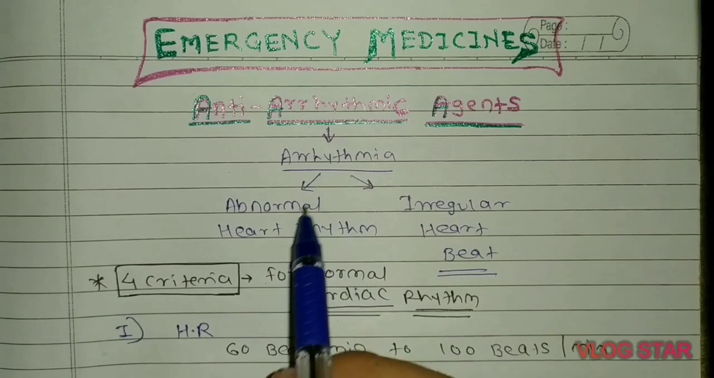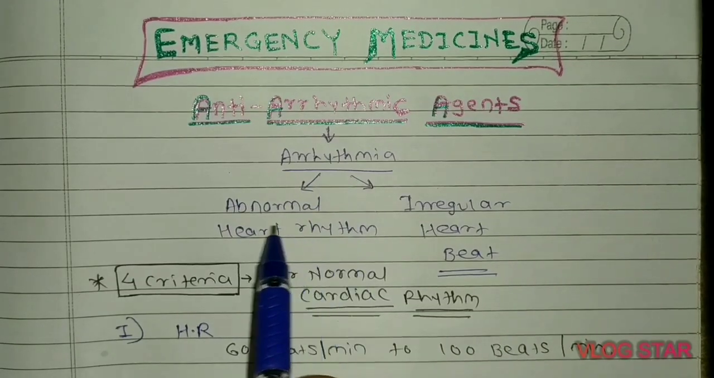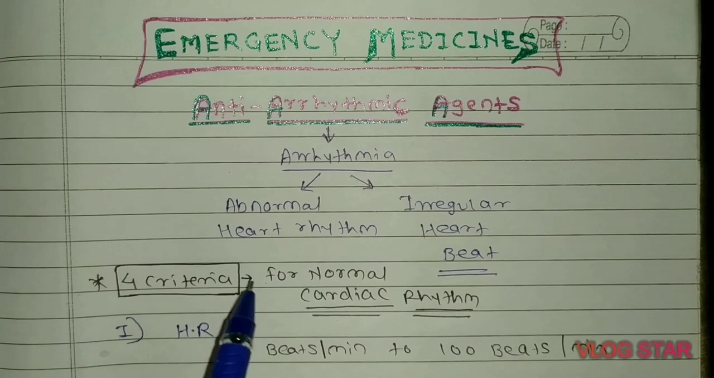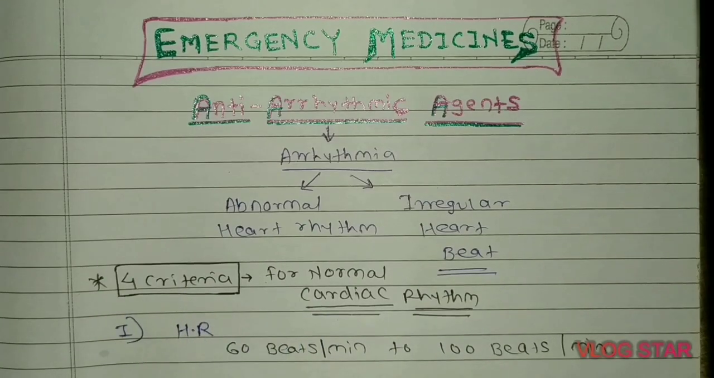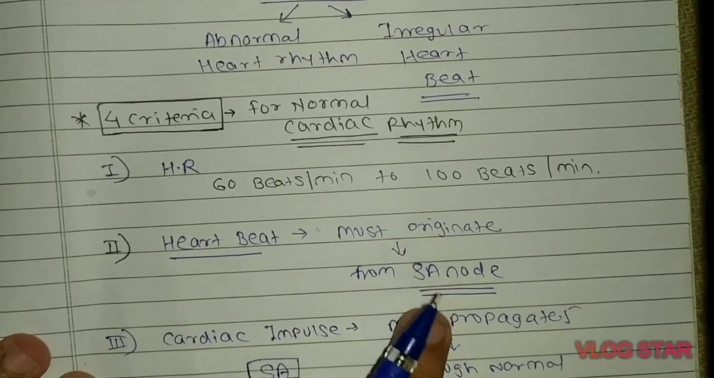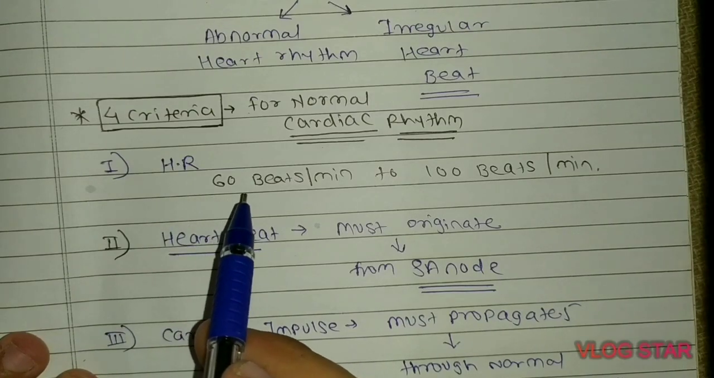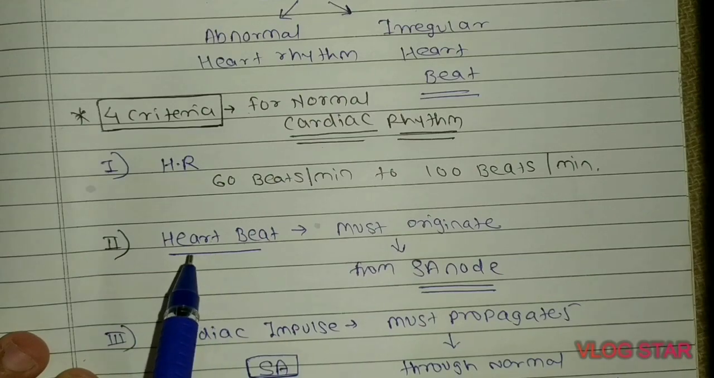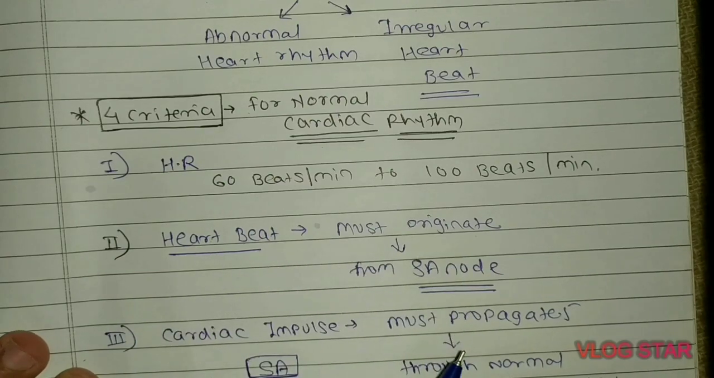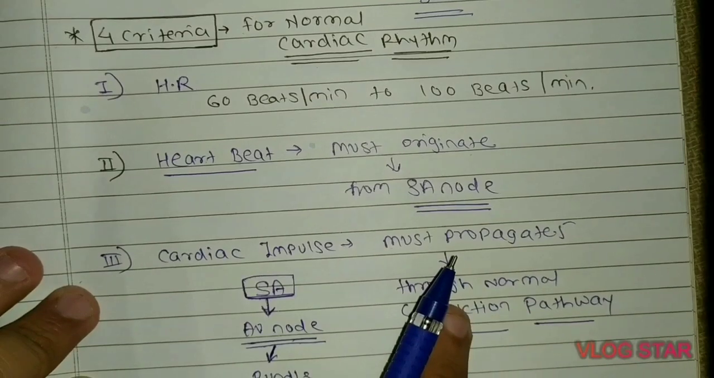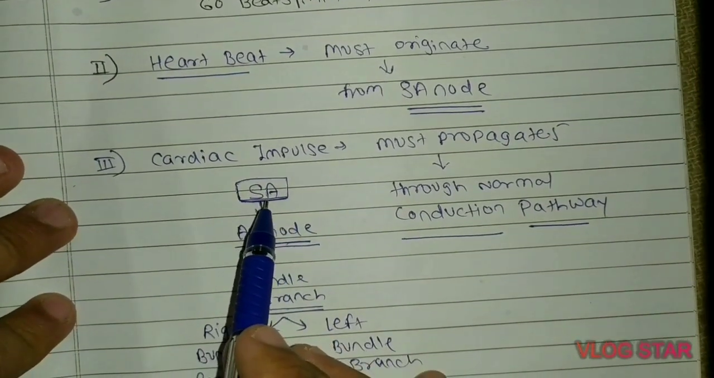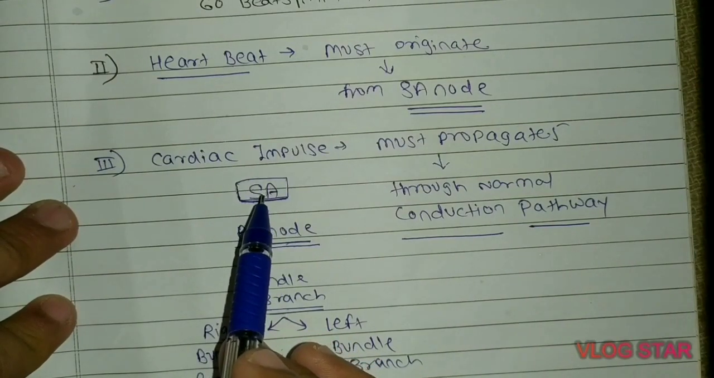Again I will recap. The arrhythmia is nothing but the abnormal heart rhythm. In order to know the abnormal heart rhythm, we must know what is a normal cardiac rhythm. There are usually four criteria for the normal cardiac rhythm. First, the heart rate must be between 60 beats per minute to 100 beats per minute. Second, the heartbeat must originate from the SA node. Third, the cardiac impulse must propagate through the normal conduction pathway, that is, from the SA node where the impulse is created for the contraction of the heart.